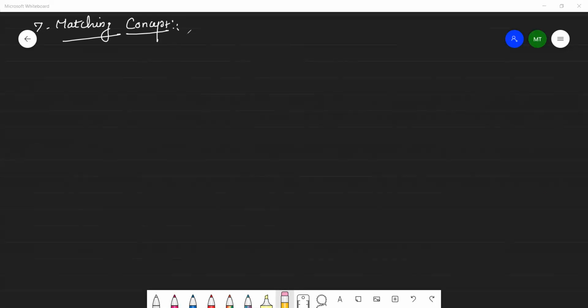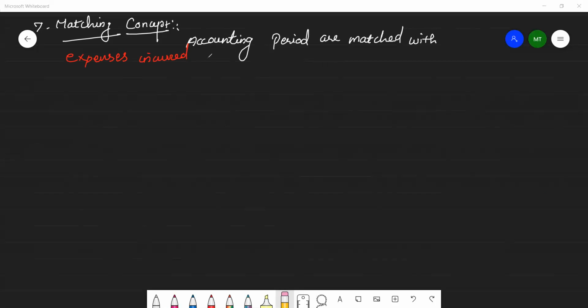Revenues and expenses should match. The expenses incurred during the period are to earn the revenue. So revenue and expenses, that's all.